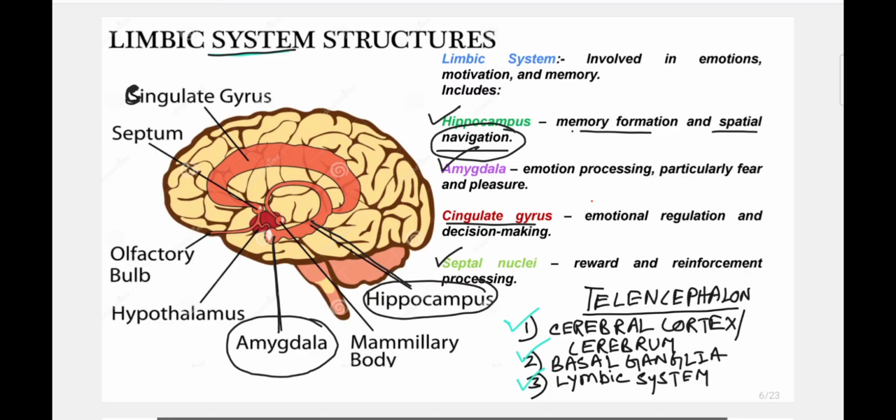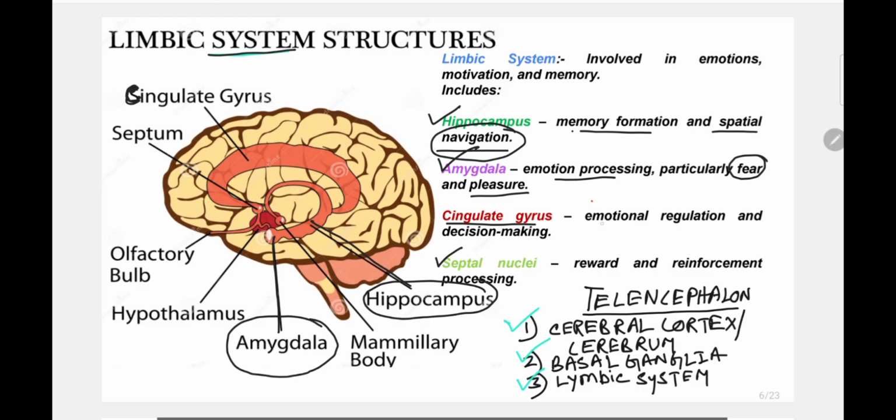So that is the memory, that minute detailing that we easily remember, that we also navigate as per our map. Like we visit a shopping mall and we don't know where the PVR is, but we can navigate. That type of memory is stored by the hippocampus. And the amygdala is memory processing, and particularly our fear. Fear and pleasure, these two kinds of emotion are created by the amygdala.